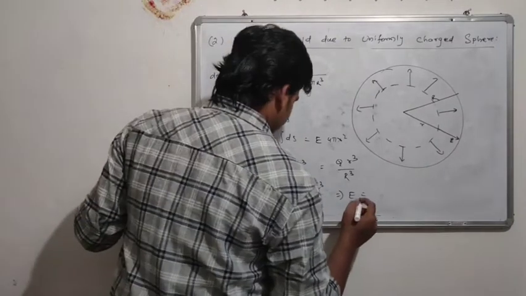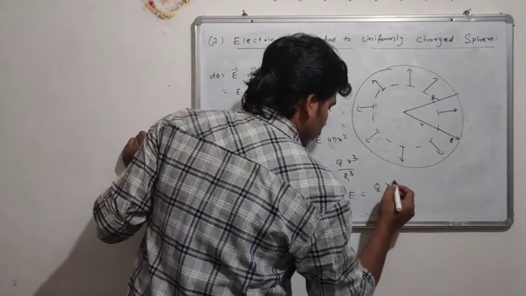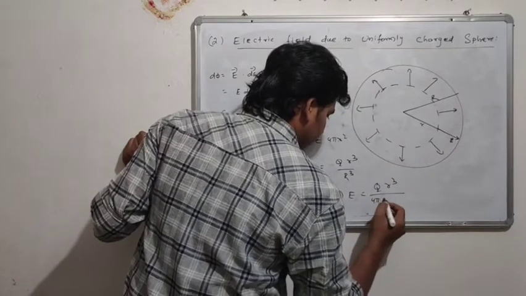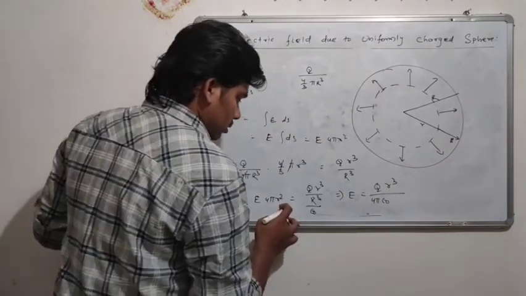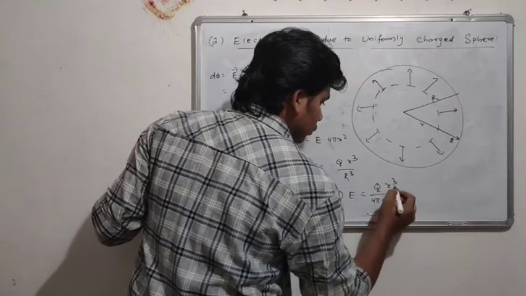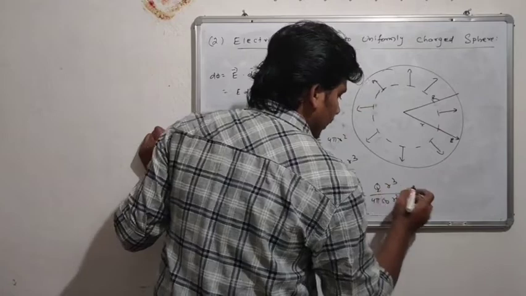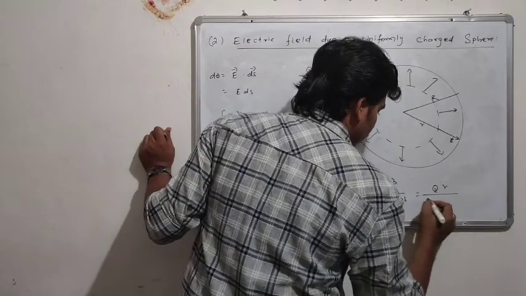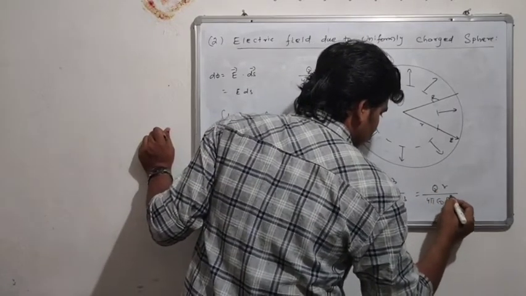Then we can say E equal to Q r cube by 4 pi epsilon naught r square into R cube. Then this will be cancelled out. This r square and r cube, this will be Q r by 4 pi epsilon naught R cube.